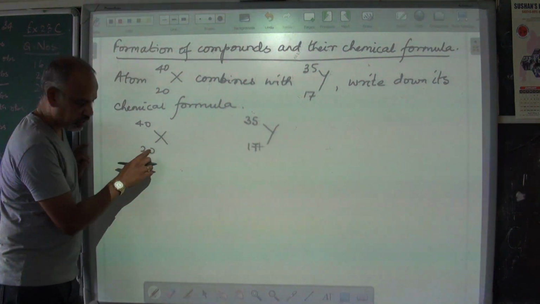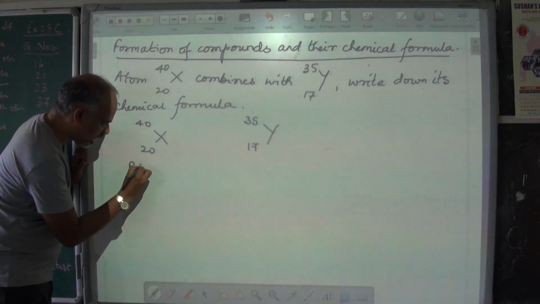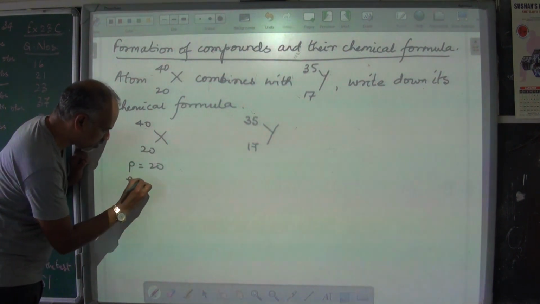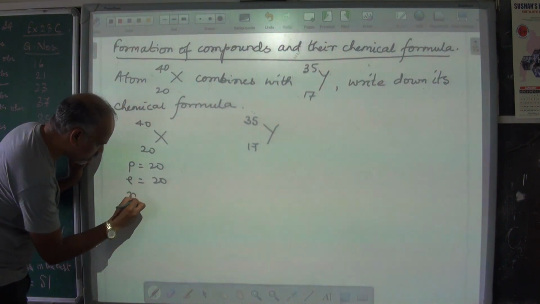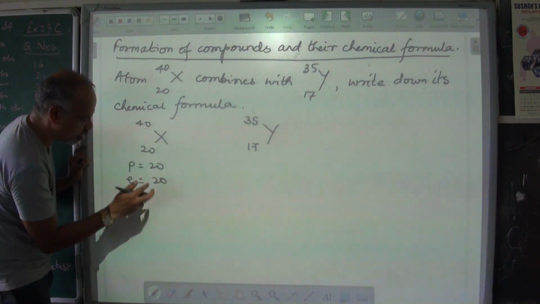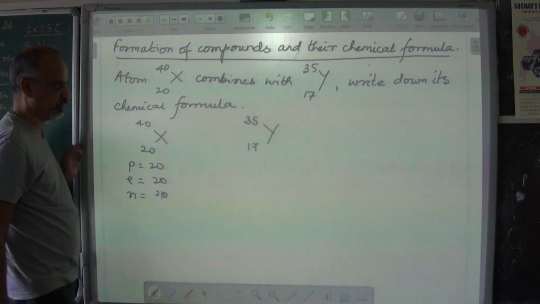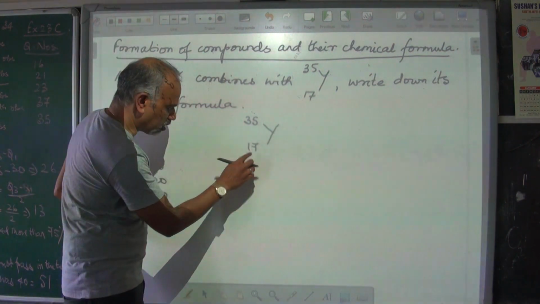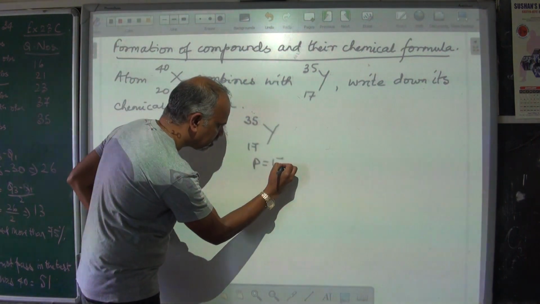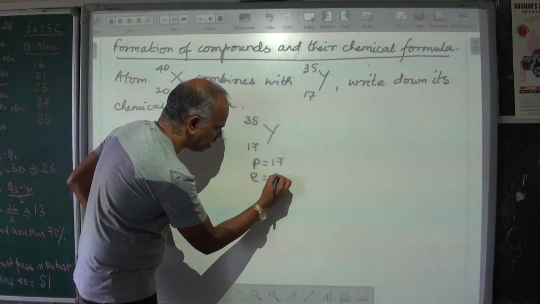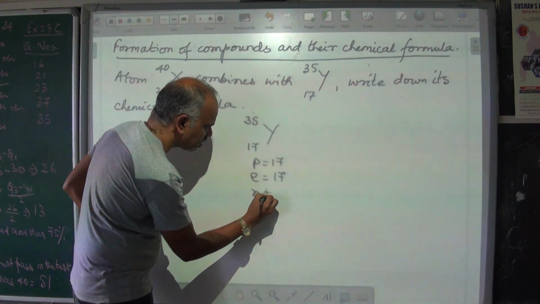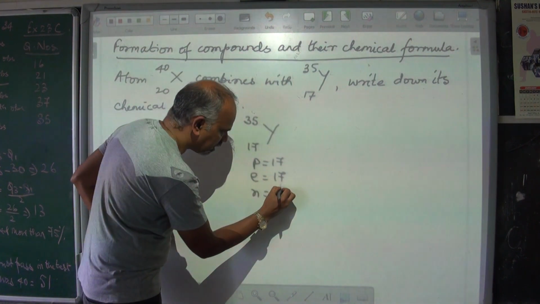Atomic number 20 means number of protons are 20, number of electrons are 20, number of neutrons are the difference between these two, that's also 20. For this, protons are 17, electrons are 17, neutrons are the difference between these two, that's 18.